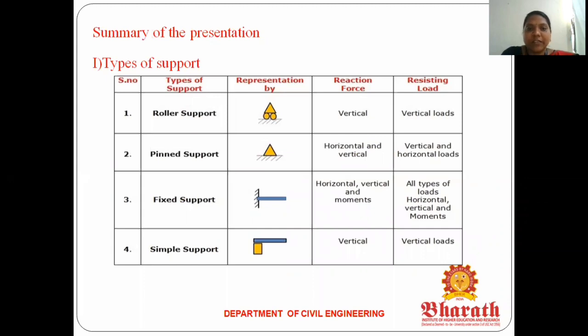So this is the overall presentation, and from now we discuss the summary of this presentation. The first thing we discuss is the types of support. For the types of support we classify 4 types. The first one is the roller support, the second is the pinned support, the third is the fixed support, and the fourth is the simply supported. For the roller support, this is the symbol. For the pinned support this is the symbol, for the fixed support this is the symbol, and for the simply supported this is the symbol.